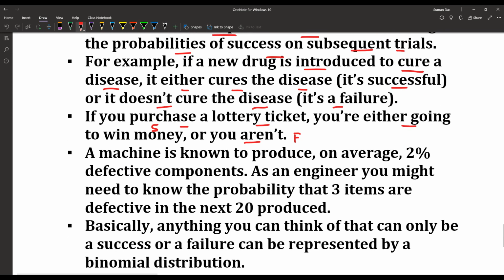Another example: a machine is known to produce on average 2% defective components. As an engineer, you might need to know the probability that 3 items are defective in the next 20 produced. That can also be represented by the binomial distribution in the form of success and failure. Basically, anything you can think of that can only be a success or a failure can be represented by a binomial distribution.